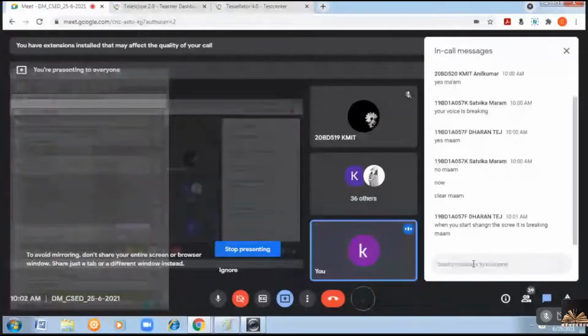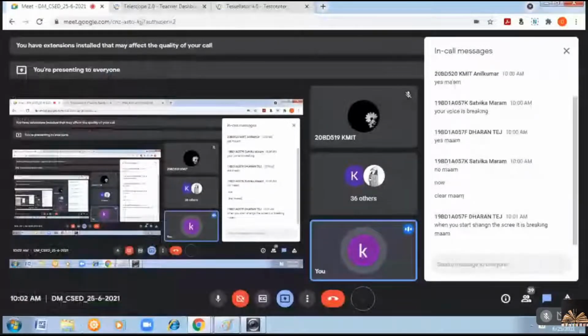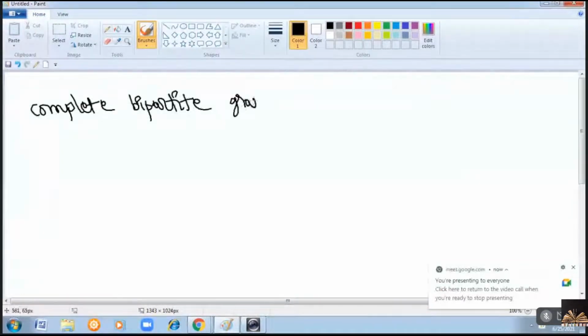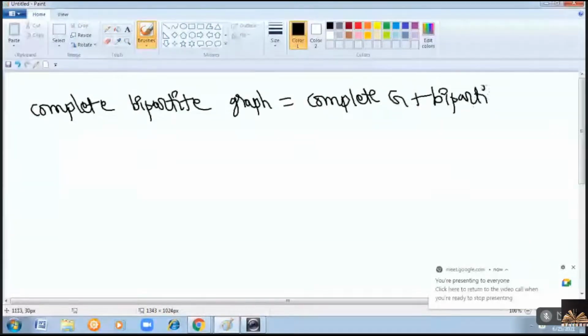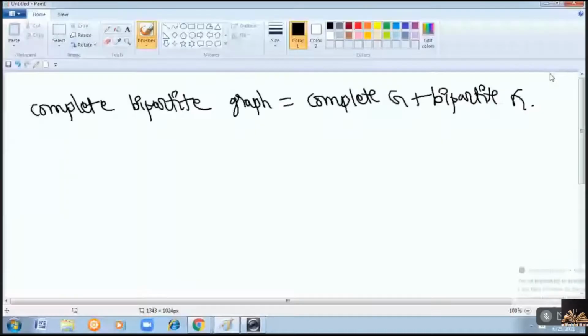Complete bipartite graph. So complete bipartite graph means you know what is a complete graph, right? Complete graph plus bipartite graph. The definition of complete graph and the bipartite graph together will give the complete bipartite graph.